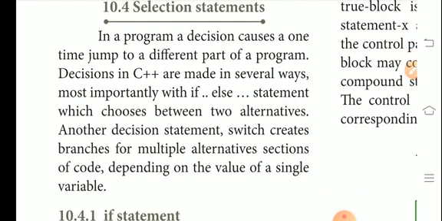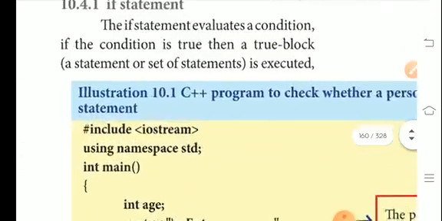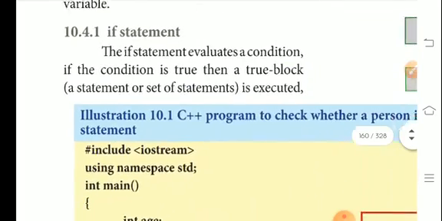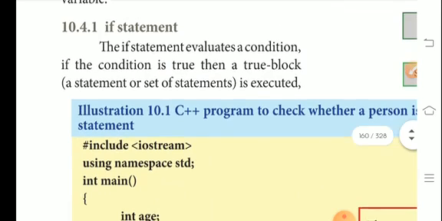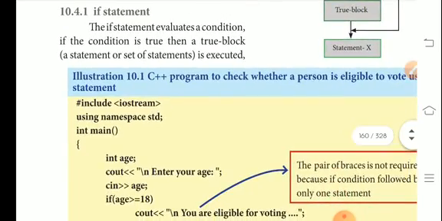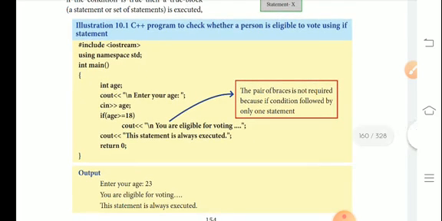If-else and switch statements, branching statements. The first one, the if statement. The if statement evaluates a condition. If the condition is true, then a true block, a statement or set of statements, is executed. Like the example program we took: a C++ program to check whether a person is eligible to vote using the if statement.